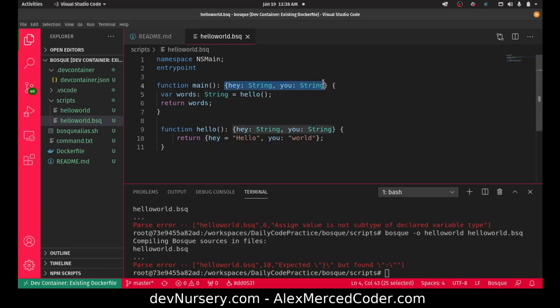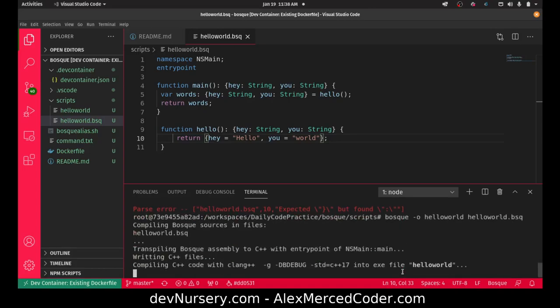This needs to expect this return value. So let's do that. Okay, so now we just have the errors on line 10. Found colon. Oh, I see why. This should be an equals. Okay. Let's try that out. So the errors are not too bad. Okay, that time it compiled.